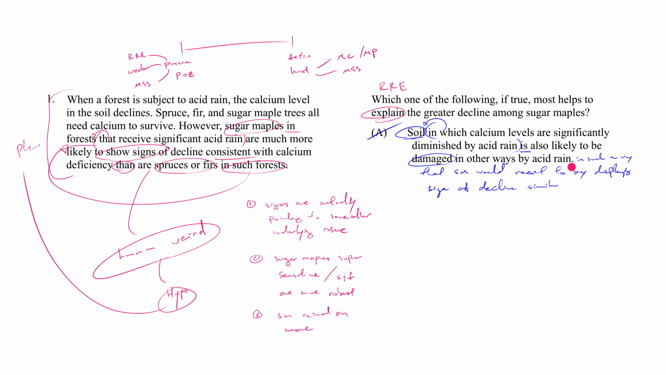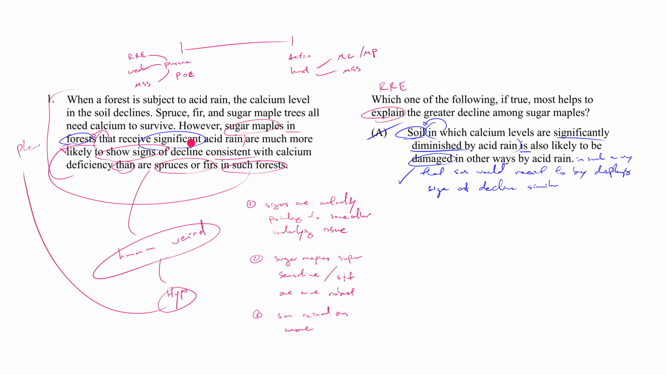Do you see, with all of that, then A will be much improved. But there's also another issue with A, which is that we don't even know if this is the soil that we're talking about. Like the soil here, is it the same soil here? We don't know, because look at the descriptor in which calcium levels are significantly diminished by acid rain. Do we know that whatever forest we're in, that the calcium levels have been significantly diminished? We don't. We only know that this forest that we're in has received significant acid rain.